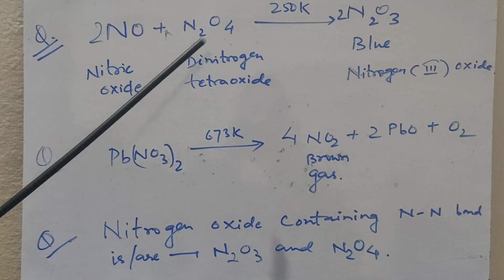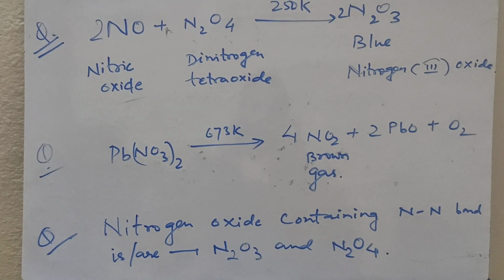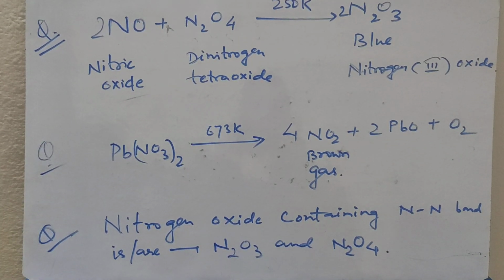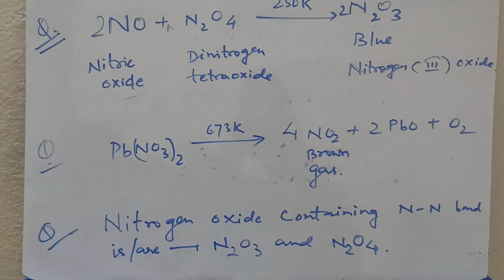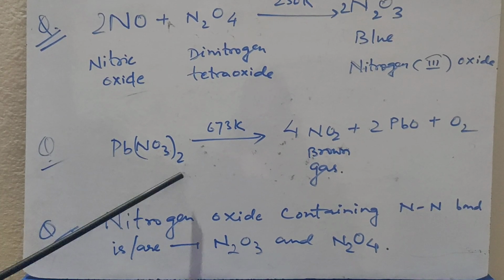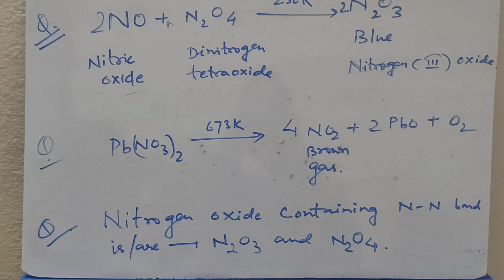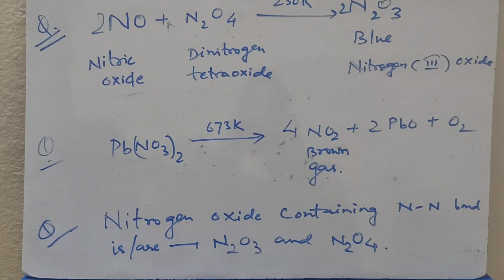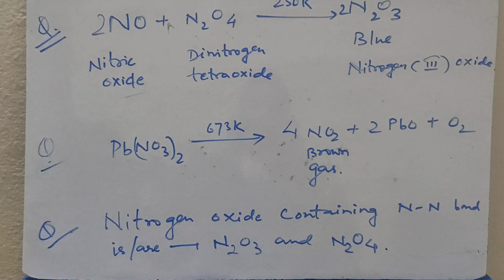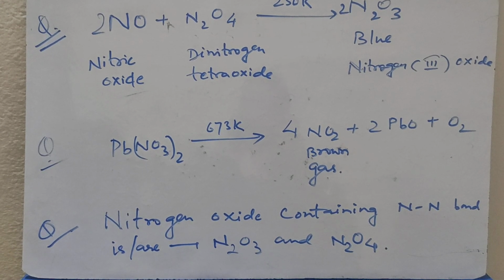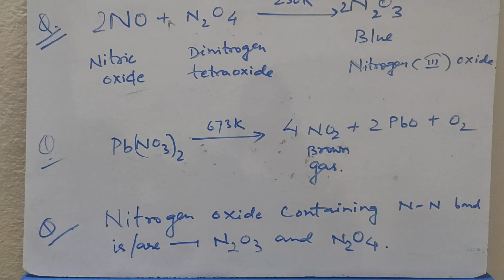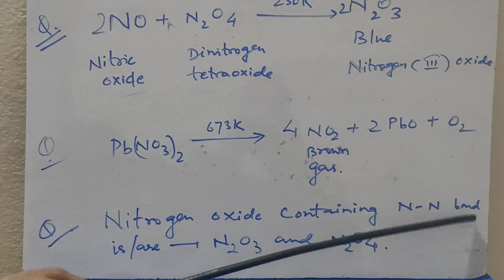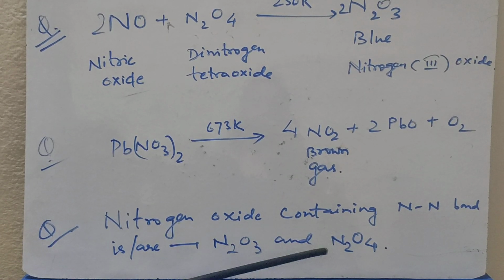When nitric oxide is heated with dinitrogen tetraoxide, N2O3 is formed, which is a blue solid. When lead nitrate is heated at 673 Kelvin, a brown gas NO2 is formed along with lead oxide plus oxygen. Nitrogen oxides containing a nitrogen-nitrogen bond are N2O3 and N2O4.